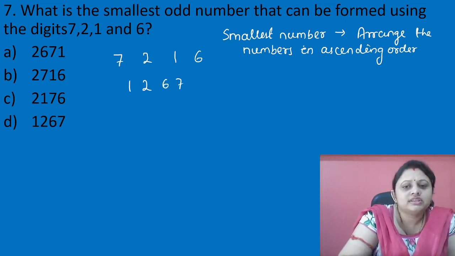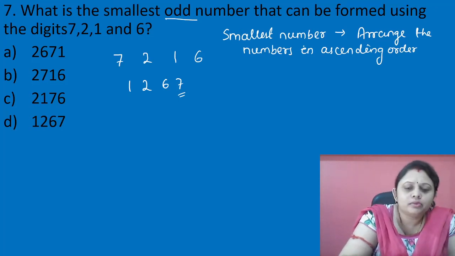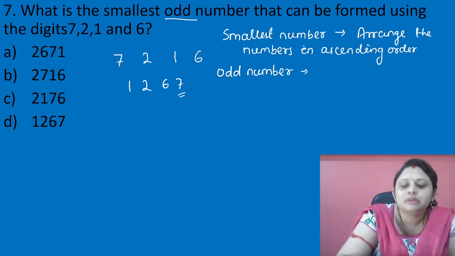Okay, so this is the smallest number that we can get using the above digits, but there is an extra thing, that is, it must be an odd number. Now see, you can see that 7 is present in ones place, and you may know what an odd number is. Odd number is a number which is not completely divisible by 2.